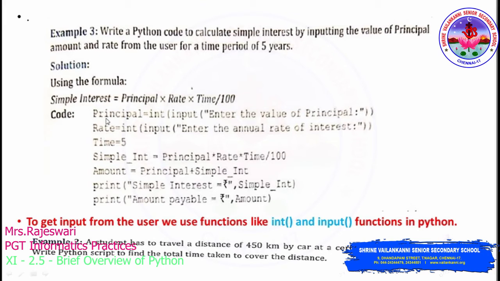So I'm providing the variable as time. All these principal, rate and time are user defined. You can provide them as P, R and T also. It's our wish. The concept is that it should enhance the readability of the program. So the time period is 5 years, so time equal to 5, that you can give directly.